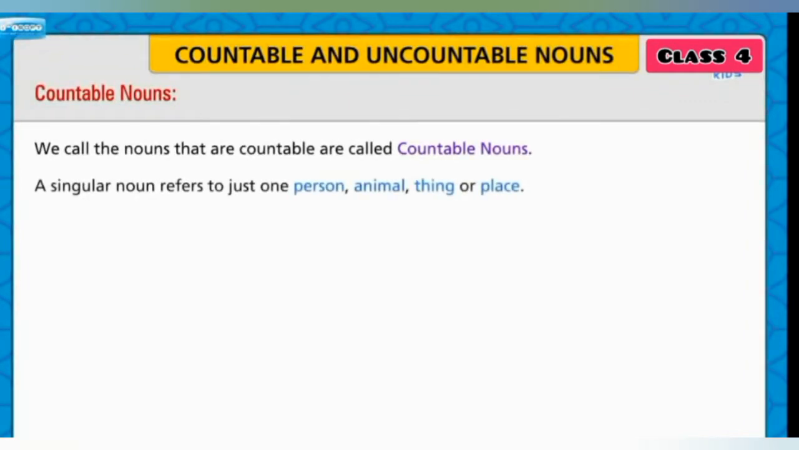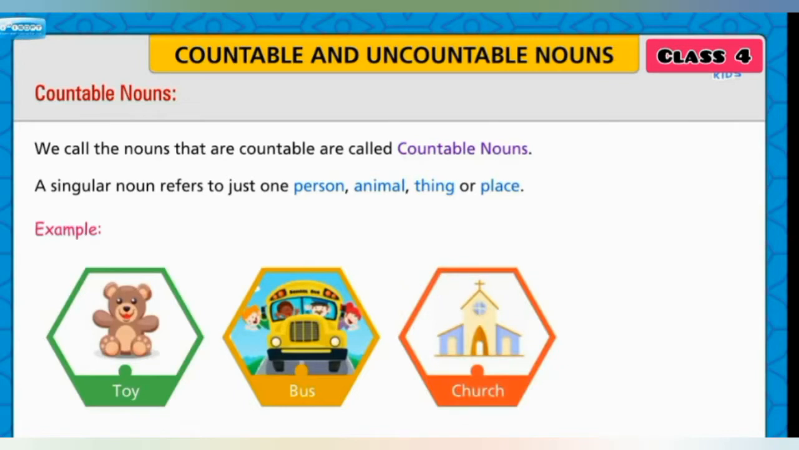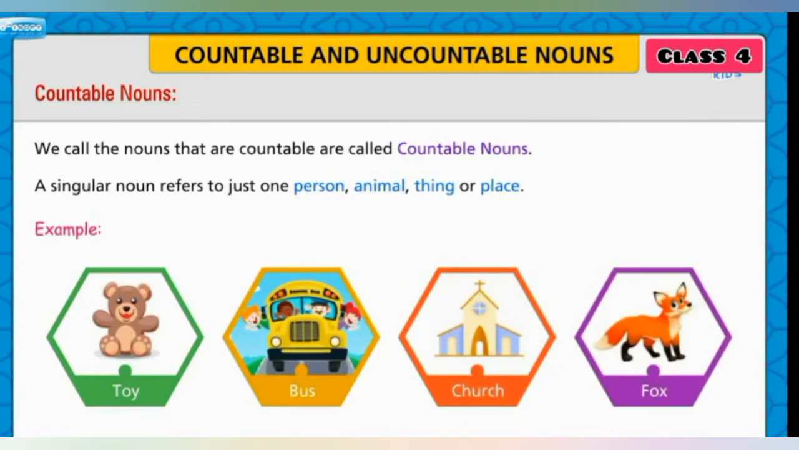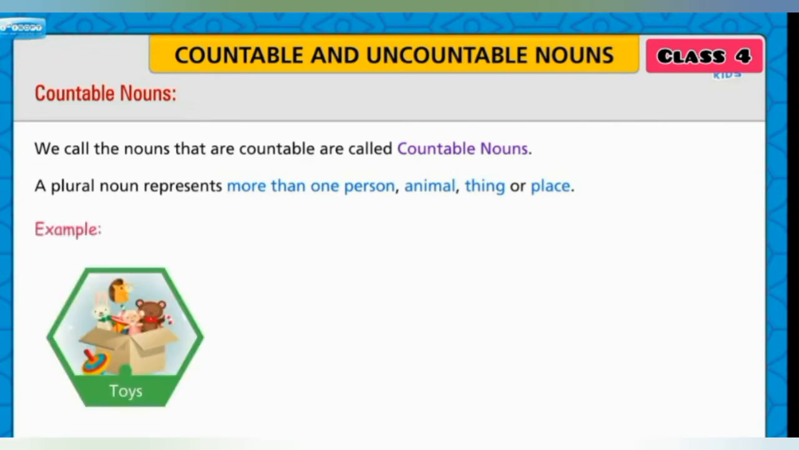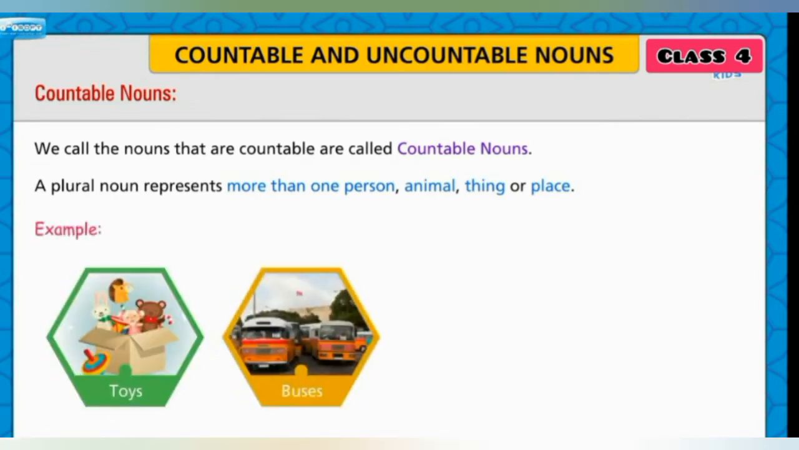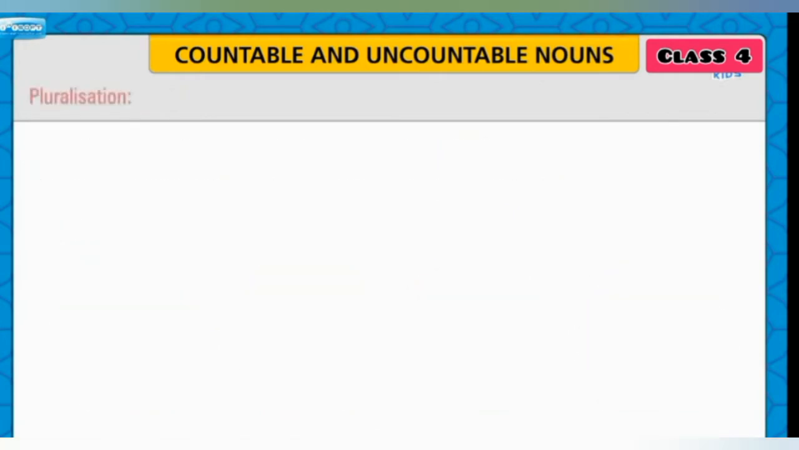A singular noun refers to just one person, animal, thing or place. For example, toy, bus, church, fox. A plural noun represents more than one person, animal, thing or place. For example, toys, buses, churches, foxes. Let us know about the pluralization.